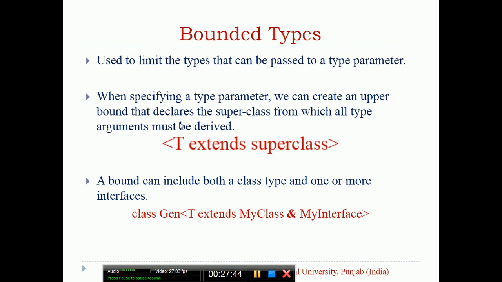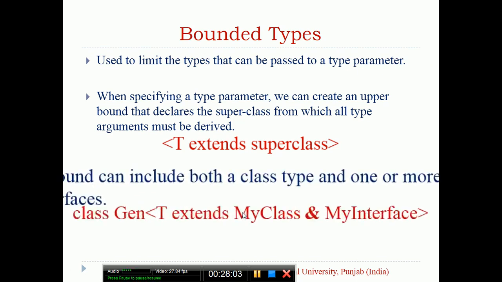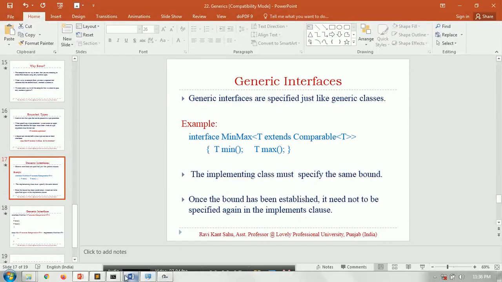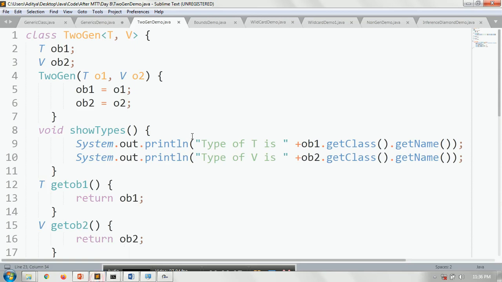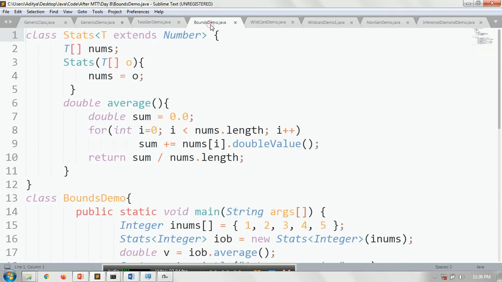It could be Integer, Float, Double, but only the Number classes. A bound can include both a class type and one or more interfaces. Let's see with an example.